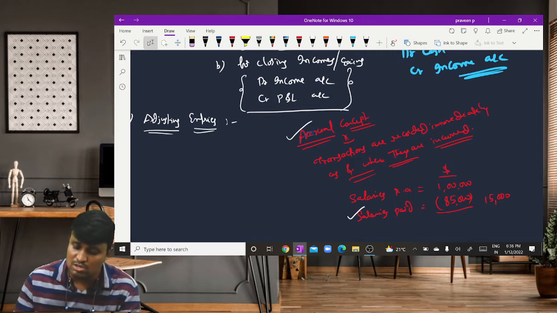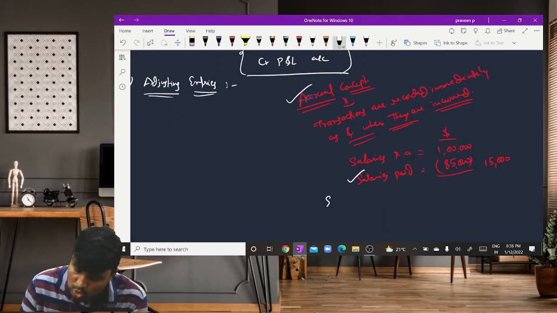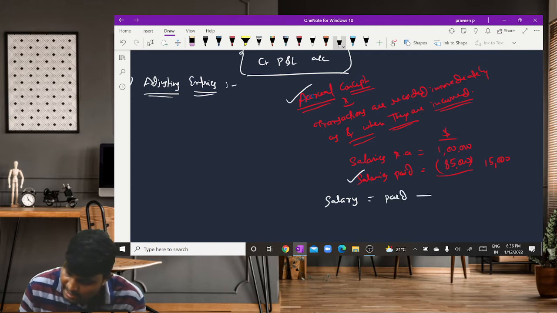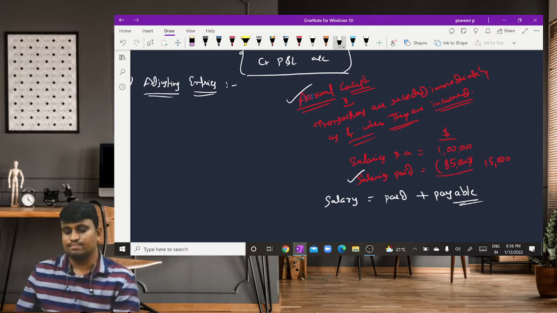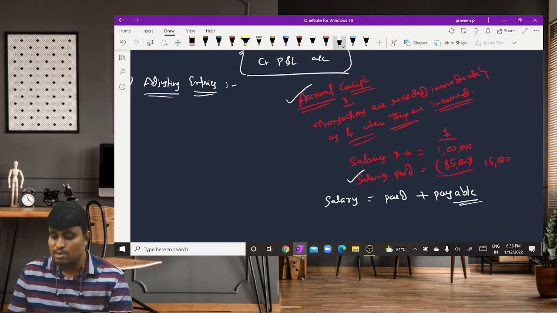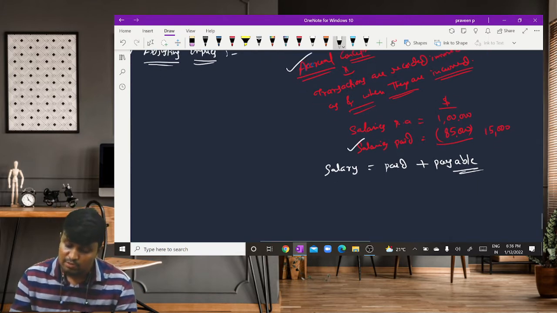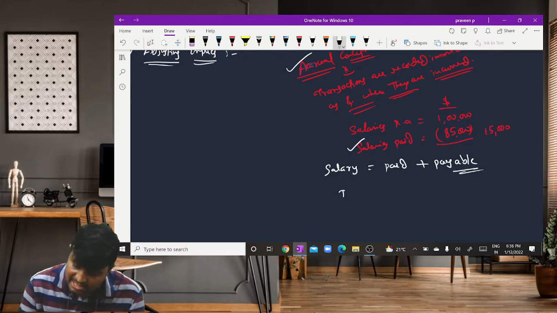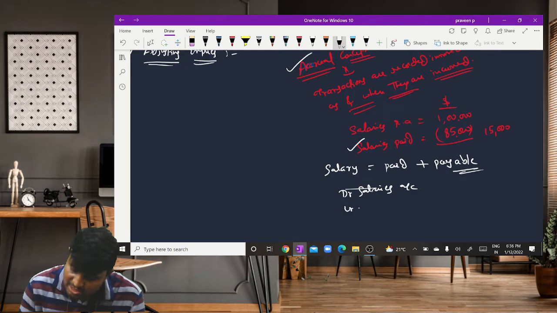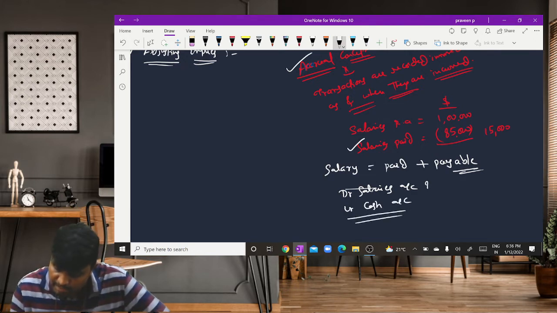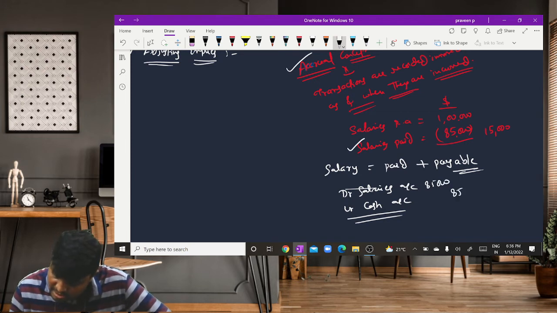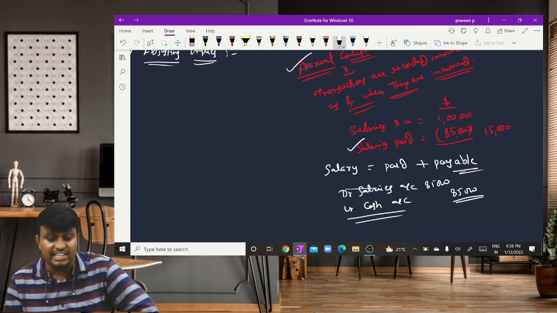As per the accrual concept, we need to record total salary equal to amount paid plus payable. Both are required to be recorded. Then while paying the salary, we write the entry debit salaries account, credit cash account. So how much amount did we pay? 85,000. So we record the entry for 85,000.